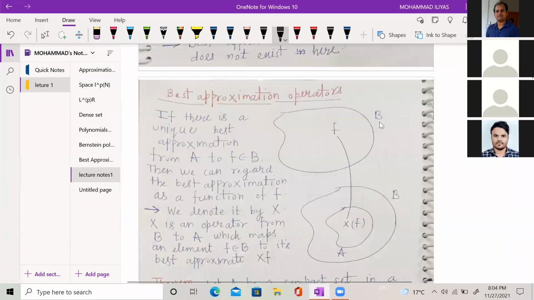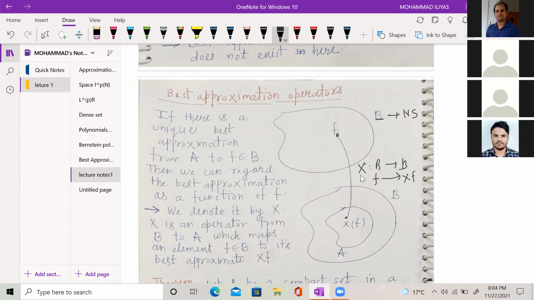So given any normed space B, and A is some subspace or subset of B, and for any F, if there exists a best approximate, unique best approximate, I am assuming unique. So this means that for an element F in B, if there exists a best approximate in A, then this gives a function from B to B such that given any F in B, it maps to an element XF in A, because this best approximate is unique.